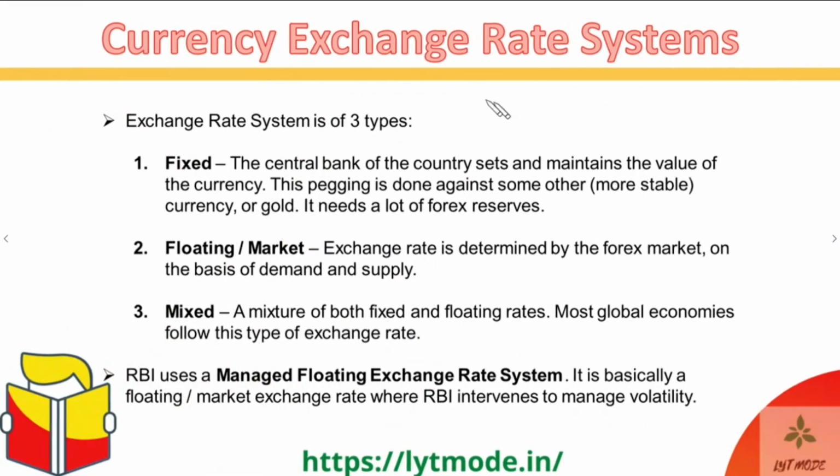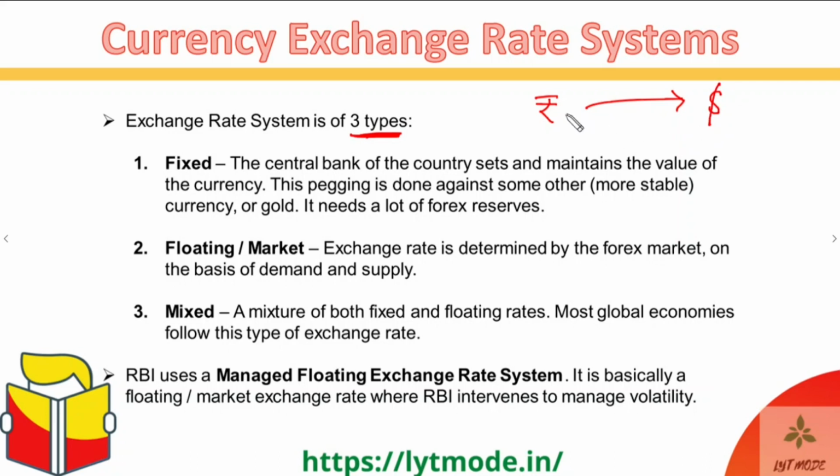Next, moving ahead, we see the currency exchange rate systems in the global economy. There are three basic types of currency exchange rate systems. First of all, what is a currency exchange rate? Let's suppose you have rupees and you want to sell them and convert them into dollars.